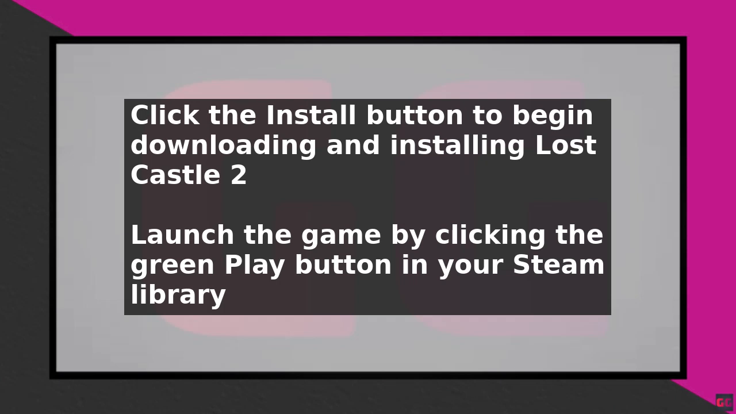Once the installation is complete, you'll receive a notification from Steam, and you can launch the game by clicking on it in your library. A green Play button will appear, and clicking it will start the game, allowing you to begin playing.